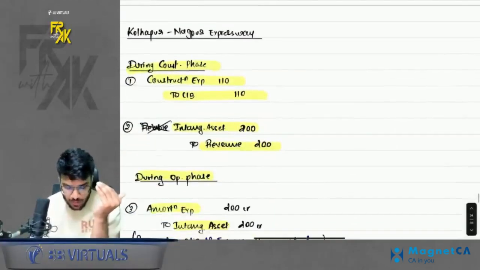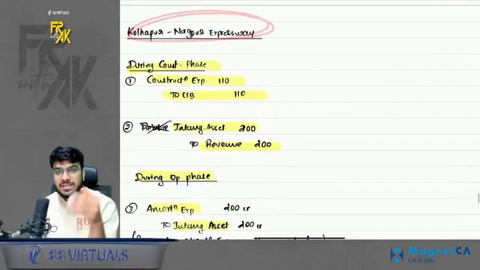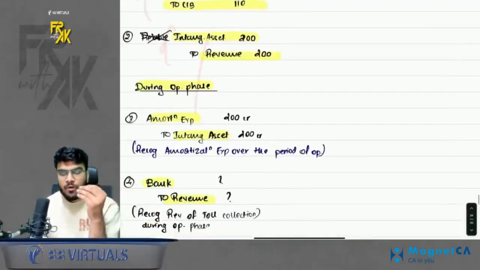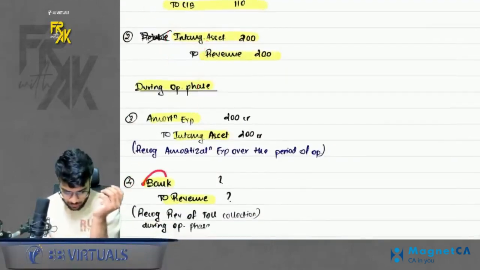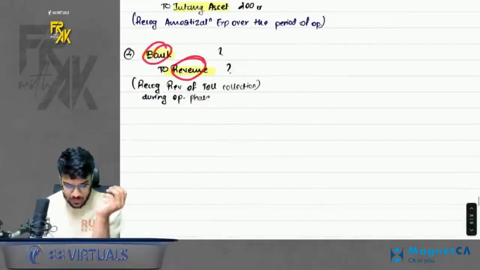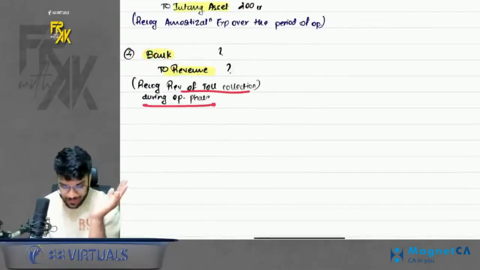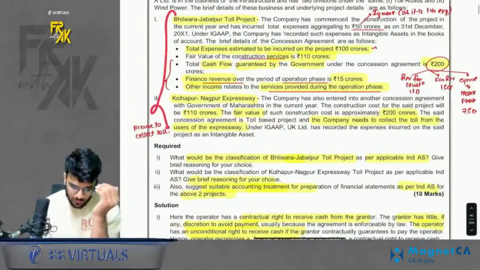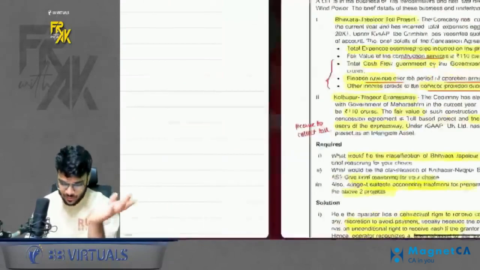What you will receive for maintenance, book in the operation phase, book the interest income and book the money received. In the second expressway, you are going to receive an intangible. So book an intangible, book the expense, amortize the intangible, and whatever money you collect from toll, you book bank to revenue. Here, the question says toll collection money was missing, so that is why we use a question mark here. So I just gave an overview of this question. Of course, do self practice of it as well.